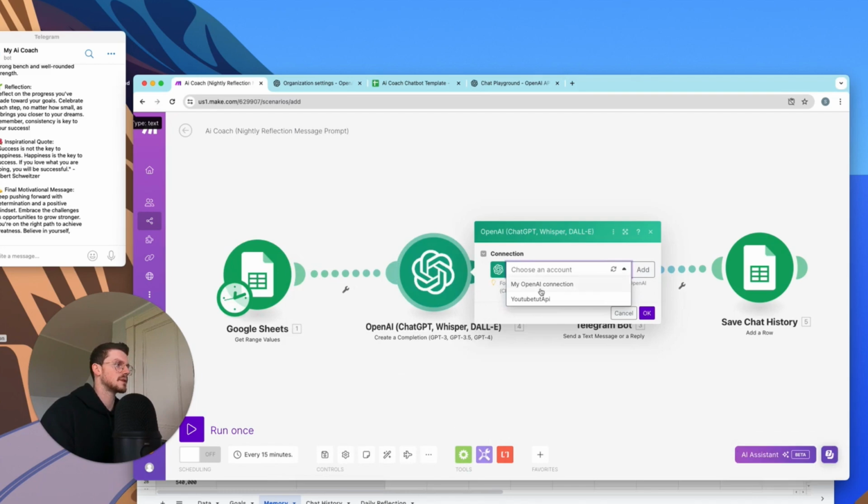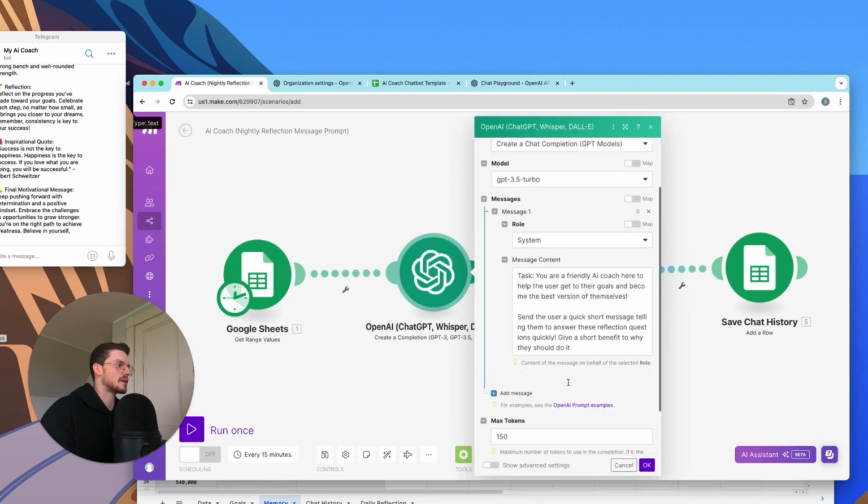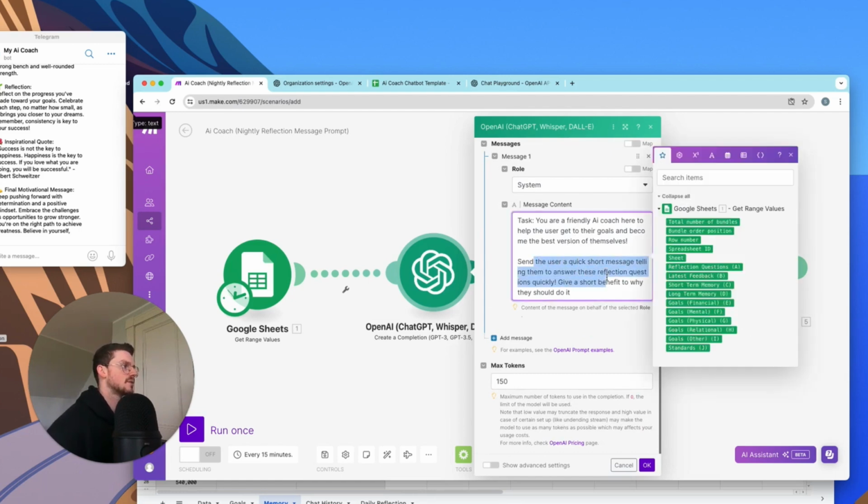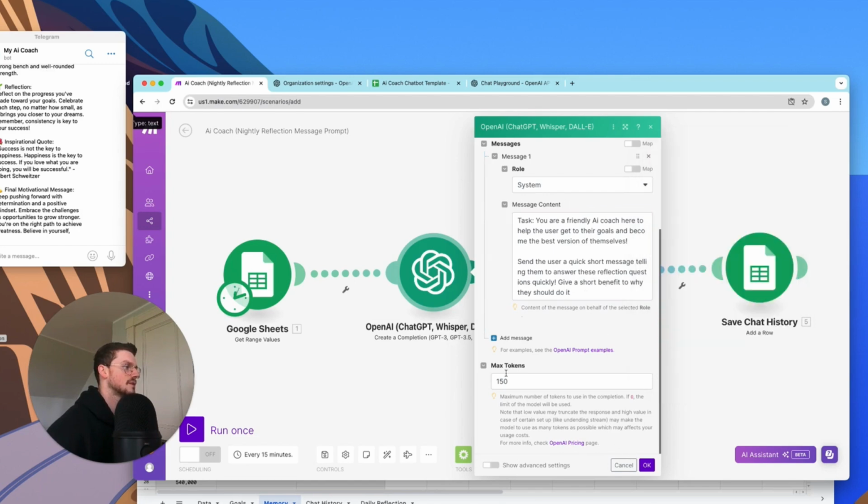We're going to select the OpenAI connection. Task your friendly AI coach to help the user get to their goals and become the best version of themselves. Send the user a quick short message, telling them to reflect, telling them to answer these reflection questions quickly. Give a short brief on why they should do it. And it's only 150 characters.